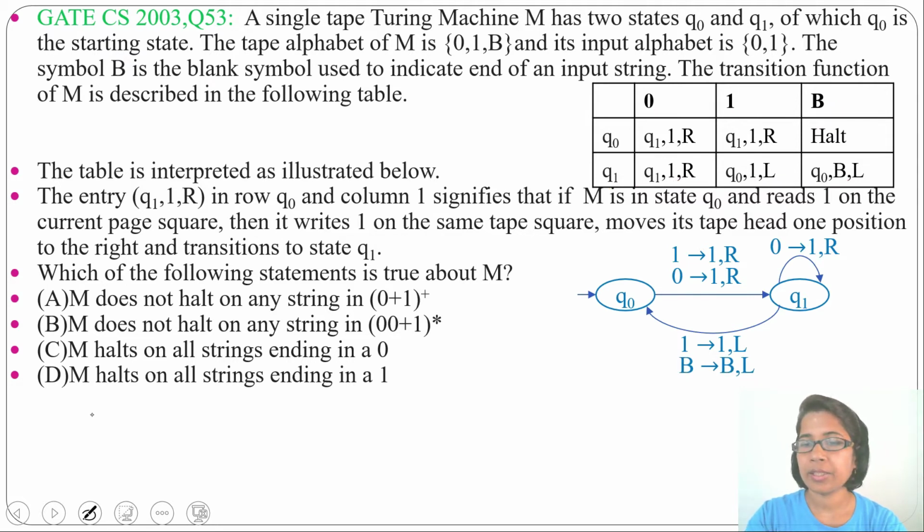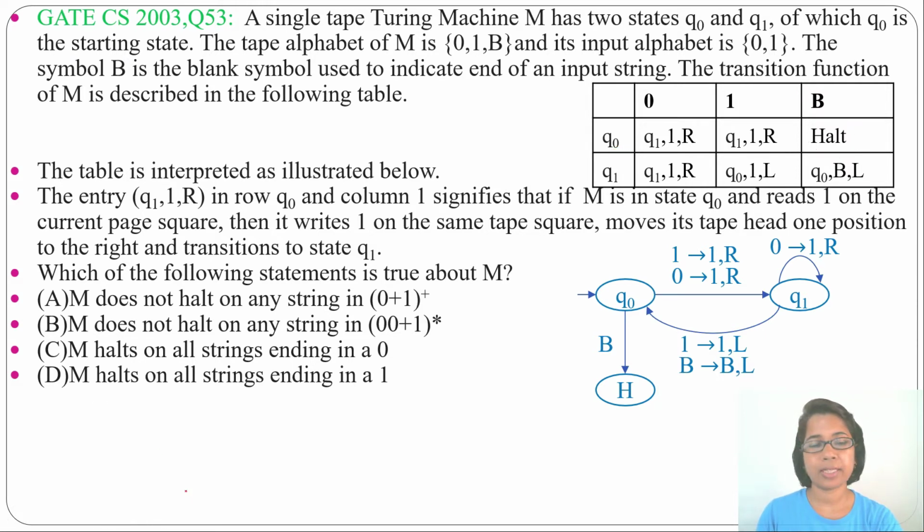There is another transition from Q0 by blank, it will be a halt. It is not mentioned whether it is a final halt or non-final halt, so I am just writing halt. It may be final halt, may be non-final halt. In the options, it is not asking about acceptance or non-acceptance, it's just asking about halt. So we'll just check whether we are reaching this state or not.